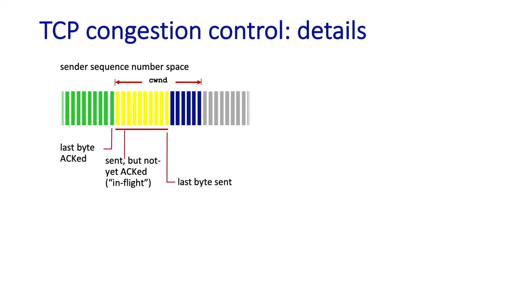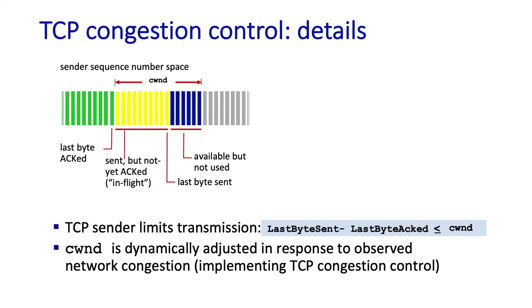Then there are sequence numbers for segments that could be sent. That is, the congestion control algorithm would allow such segments to be sent if they were data. And then there are sequence numbers for segments that can't be sent. Sending them, if they were data to send, would mean that TCP is sending too fast. These blue and yellow sequence numbers are in what's called TCP's congestion window. So TCP sets its transmission rate by regulating the size of the congestion window. And the way in which the congestion window is regulated is precisely the AIMD algorithm we just discussed.